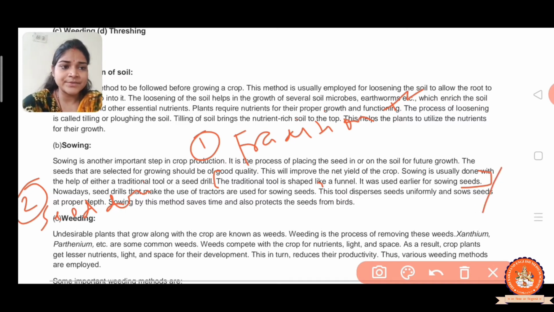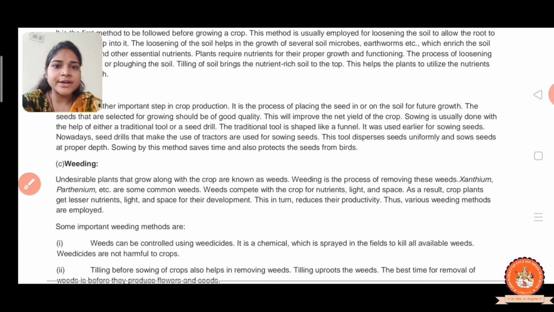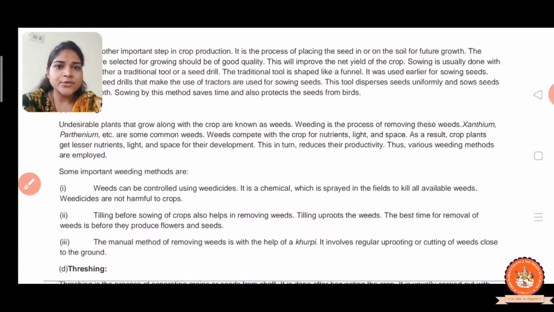Now after that is weeding. Weeding means the undesirable plants that grow along with the main crop are called weeds. The weeding is the process of removing the weeds.